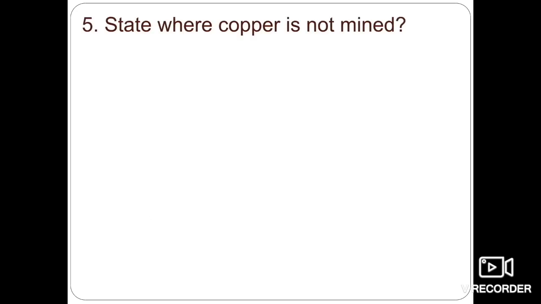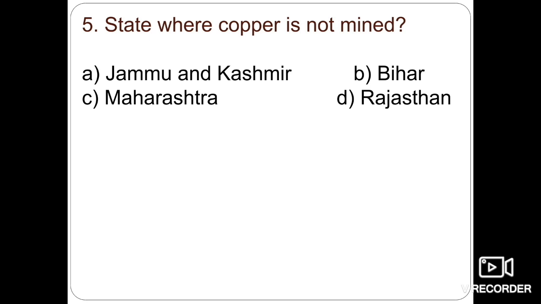Next is the state where copper is not mined. Okay, so there will be four states given and you have to tell where the copper mineralization doesn't occur.